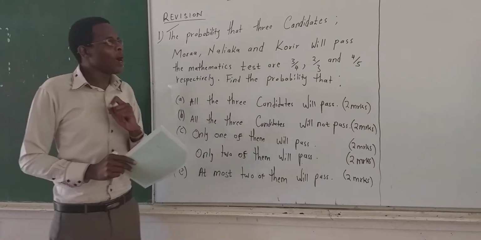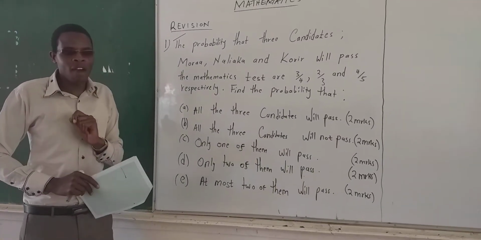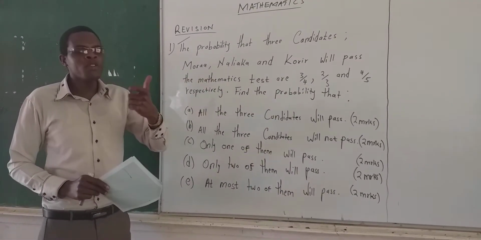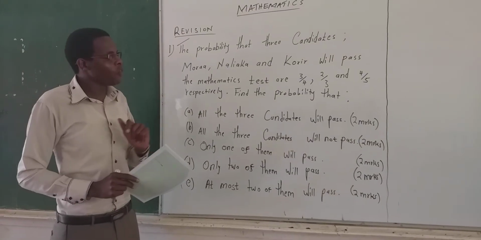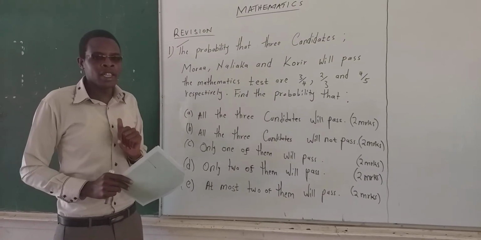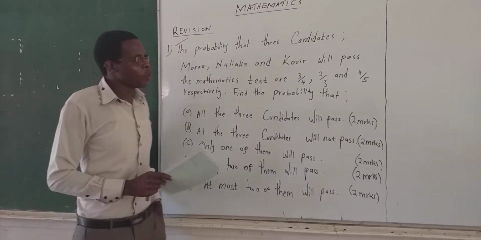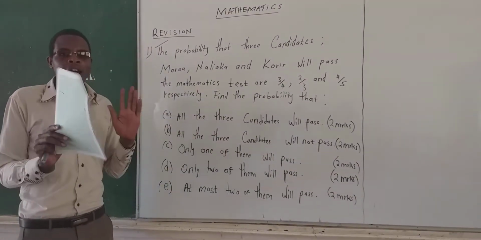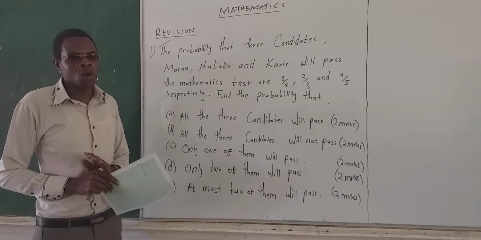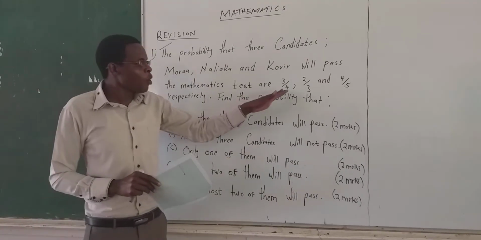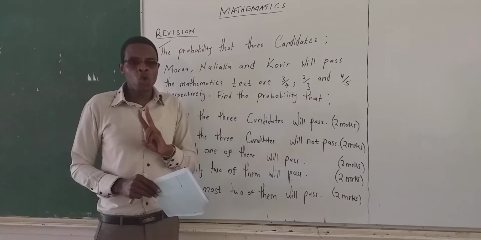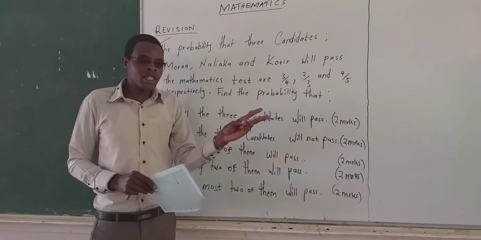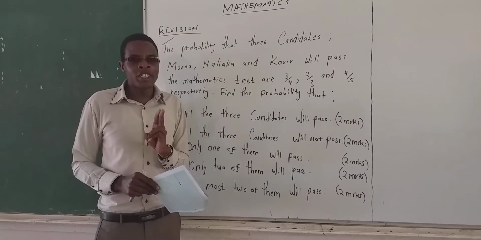That's where we need some concept on how to find the probability of any one of them failing the exam. Remember what we talked about? The probabilities in a situation add up to 1. This is a probability which has only two options: it is either he passes, or he fails.